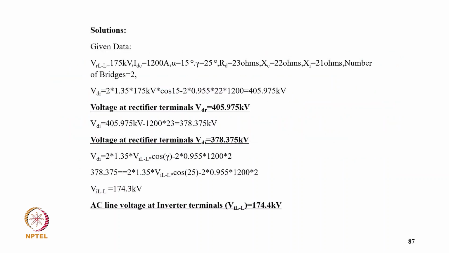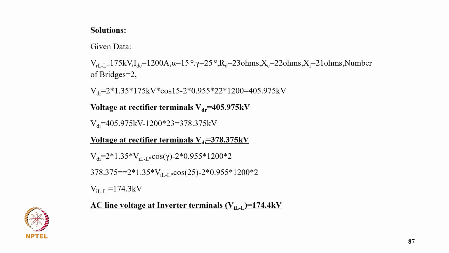So for solution, given data is VL RMS 175 kilovolt, IDC 1200 ampere, alpha 15 degree and gamma is 25 degree, RD equal to 23 ohm, X equal to 22 ohm, XI equal to 21 ohm, and number of bridges 2. So VDR equal to, putting value in the formula, 2 into 1.35 into 175 into cos 15 minus 2 into 0.955 into 22 into 1200, so it becomes 405.979 kV, and voltage at rectifier terminal, so it comes 405.975 kilovolt,